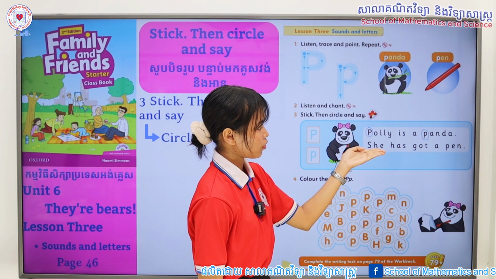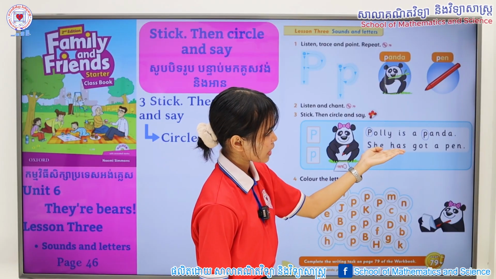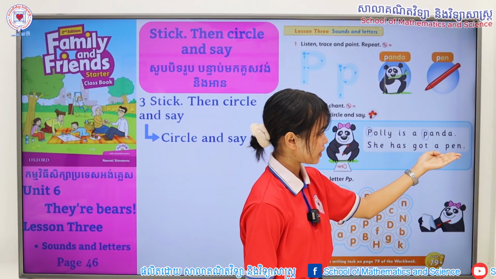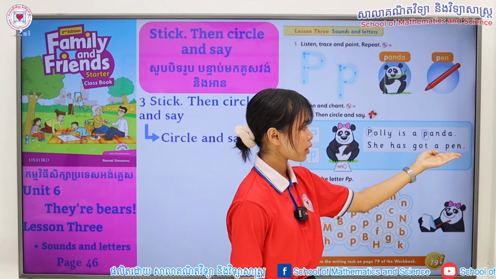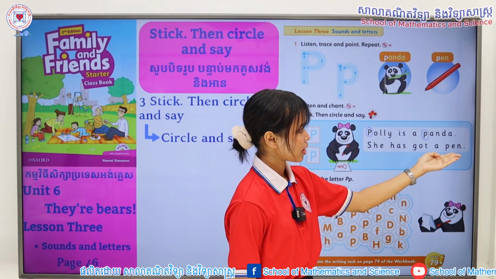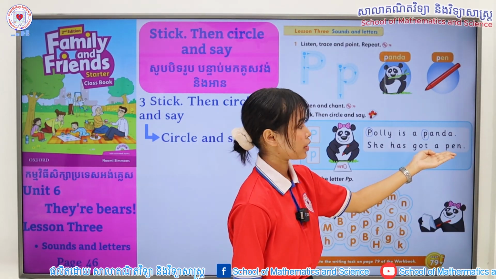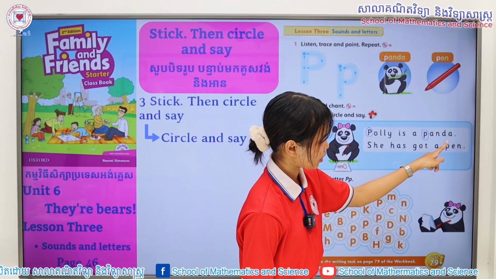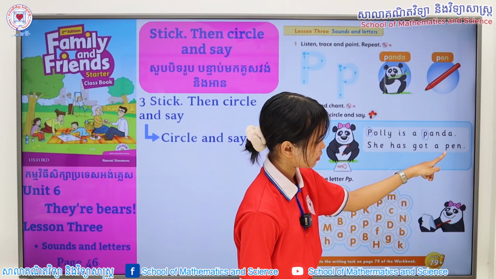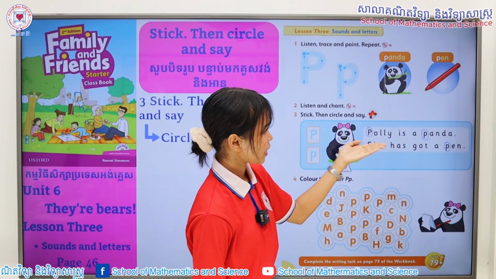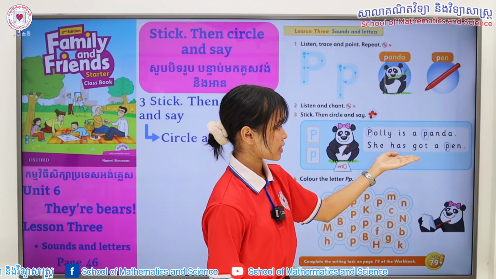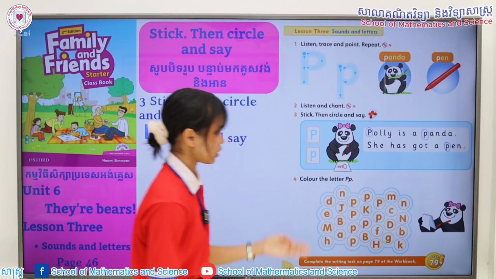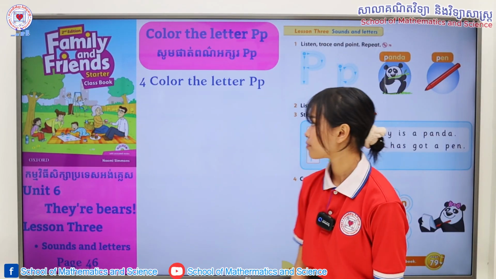Alright, moving on. She has got a pen. Now, have you spotted one more letter P in this word? That's right, it's in the word pen. So get your pencil once again and circle letter P in the word pen. Now we have found and circled all letter P's in these sentences. So let's move on to our next point.